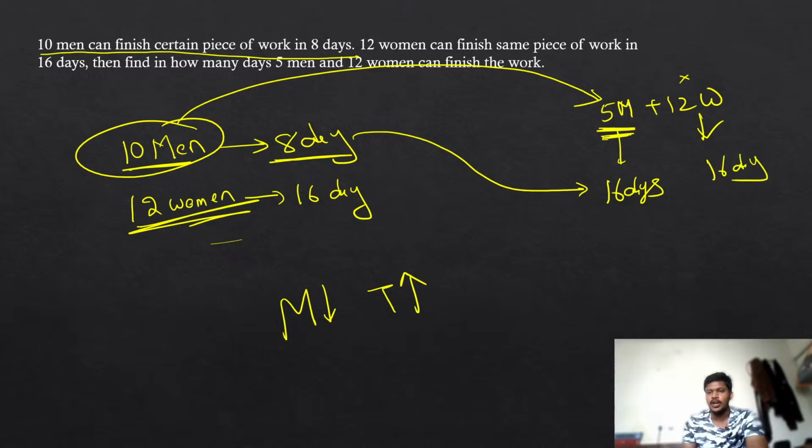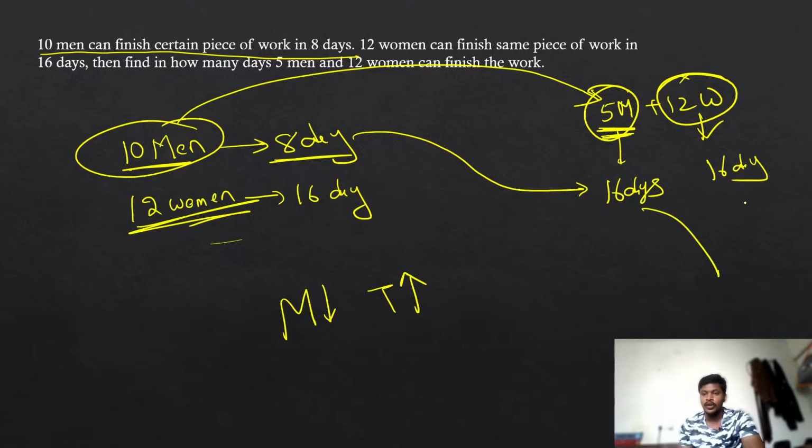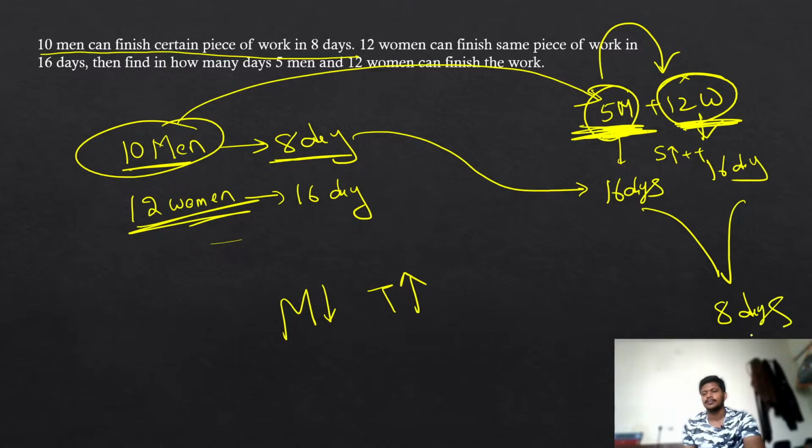If the two groups are working separately, they are going to take 16 and 16 days. Now both of them are working together. That means whatever the speed they are working at here, now the same group with the same speed is going to join with them. That means now the speed got doubled. So they will take only half of the time, that is 8 days. One group takes 16 days, the other group 16 days. Now both of them are coming together, working with double speed, so they take only half the time, which is 8 days.